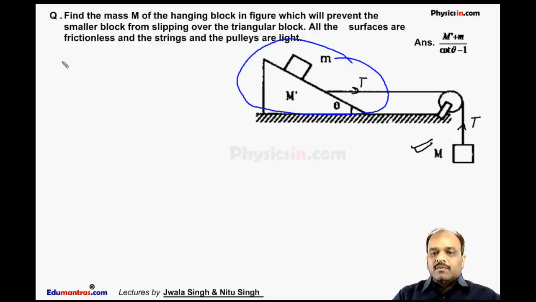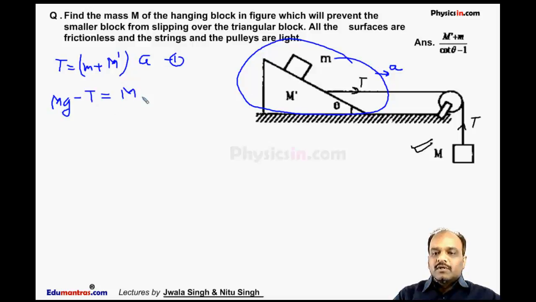So our first equation becomes T must be equal to M plus M dash into a. Let the whole system be accelerating with acceleration a. In the same way, for this block we can say capital Mg minus T is equal to capital M into a. This is our second equation.